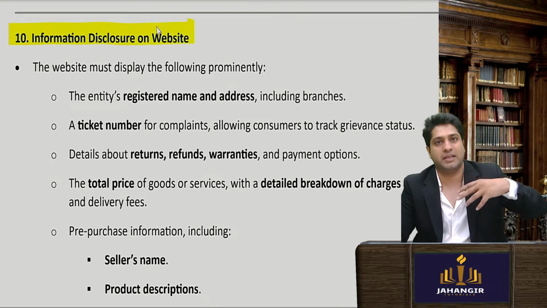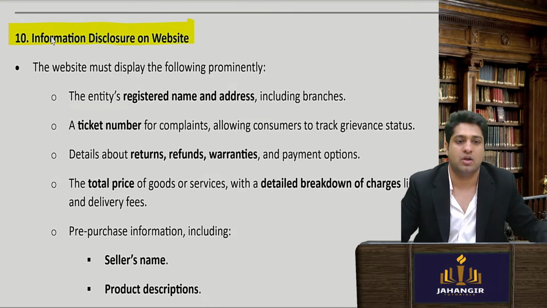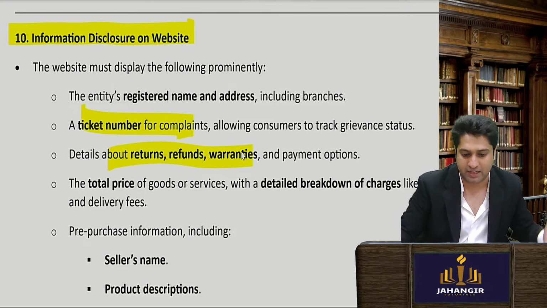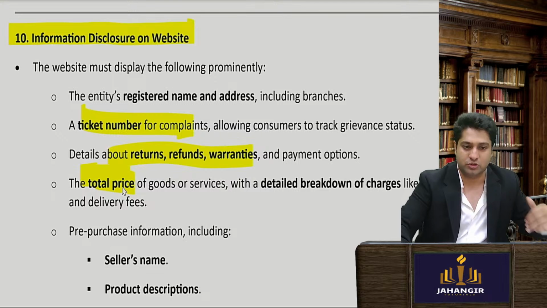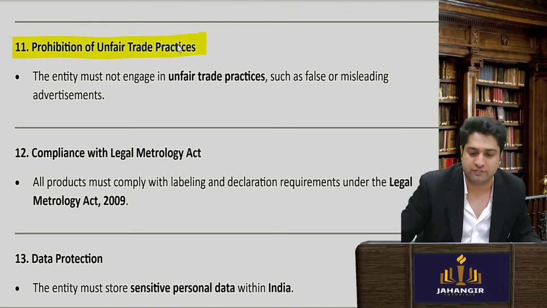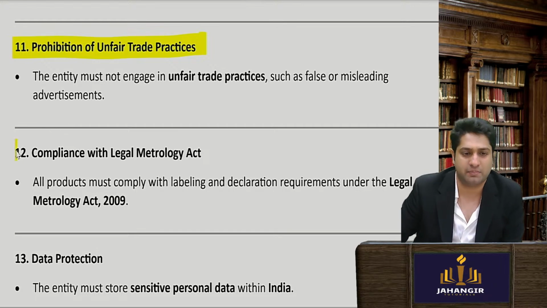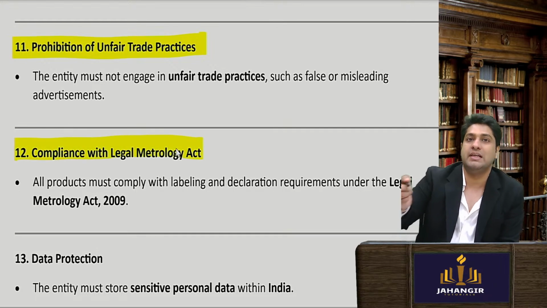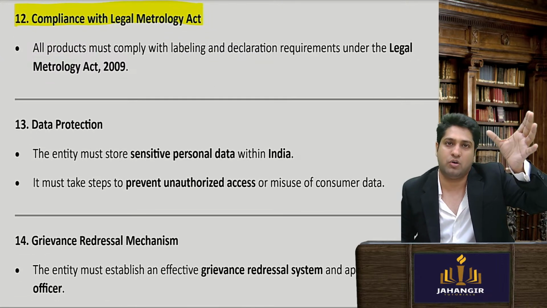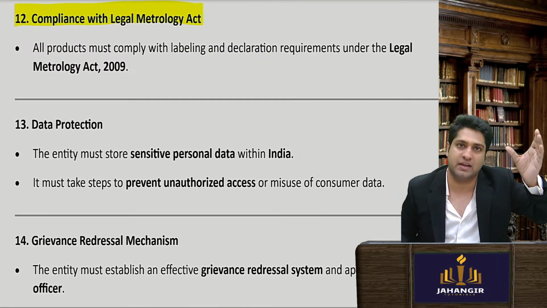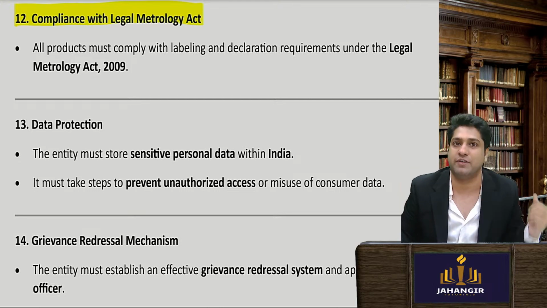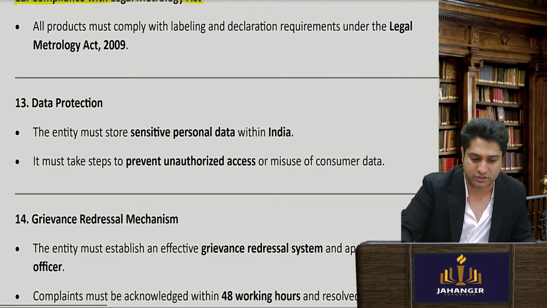Okay, who are they, who is the direct seller, what is the ticket number for complaints, details about refund, payment gateway, breaking of the price should be given, refund policies, prohibition of unfair trade practice, they should not do any unfair trade practice, compliance with the Legal Metrology Act. The Legal Metrology Act tells you basically what all information should be on the product, whether it is veg, non-veg, the nutritional value, expiry date, manufacturing date, lot size, all of that should be given.